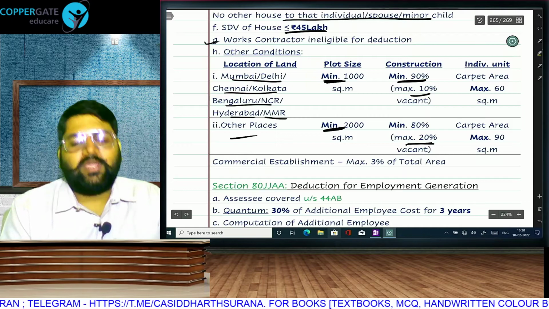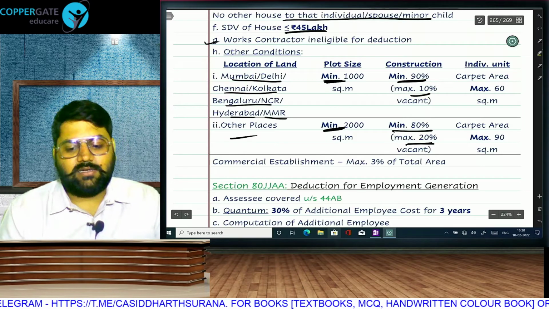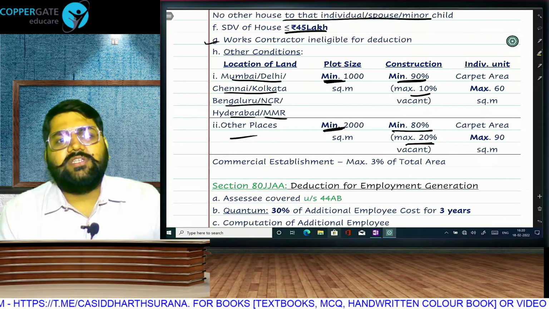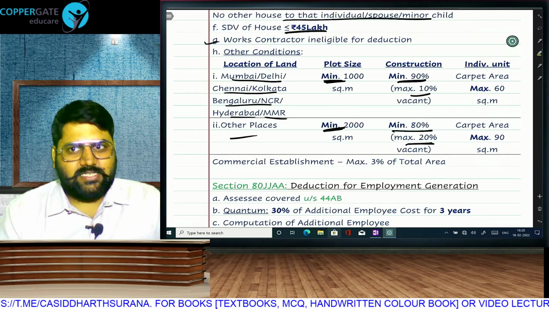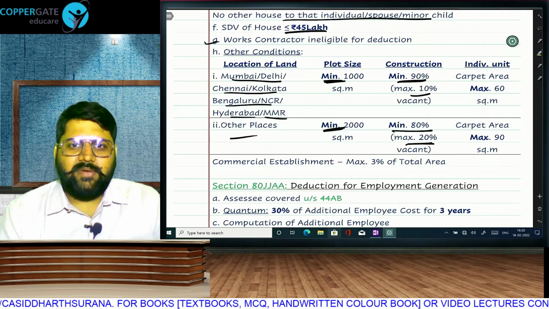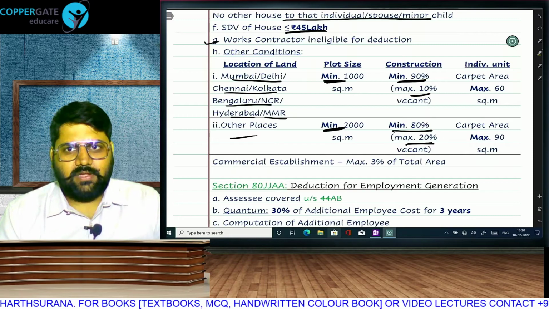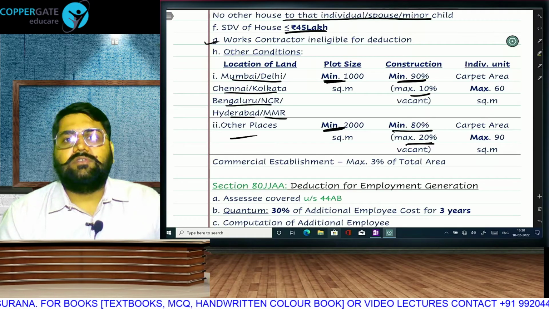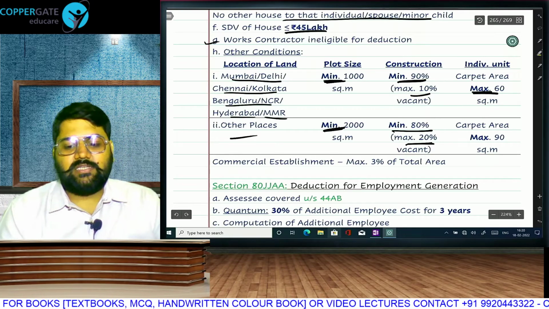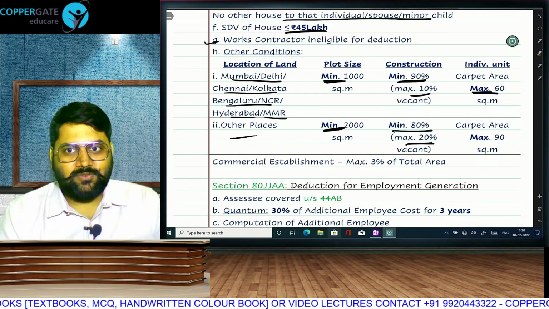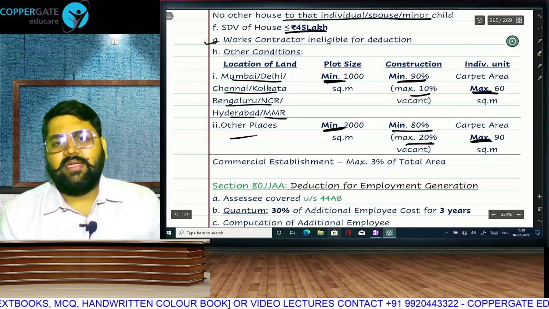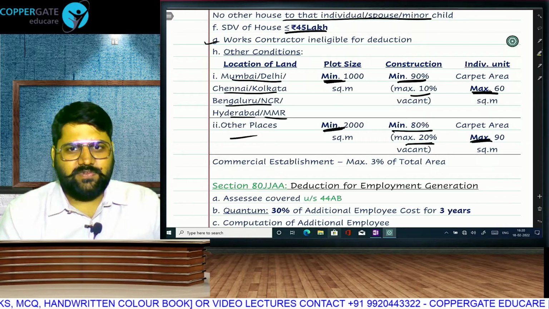But at other places, you can keep 20% vacant. That means you can construct minimum 80%. So in metro cities, minimum 90% construction, maximum 10% vacant. In other places, minimum 80% construction, maximum 20% vacant. Then you start making the individual house. The carpet area of the house can be maximum 60 square meter, small size house. And in other cities you can make it a little bigger, 90 square meter, because the rate difference will also be there.